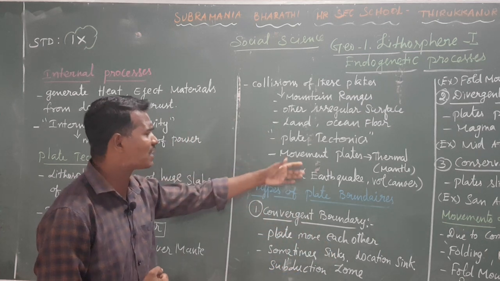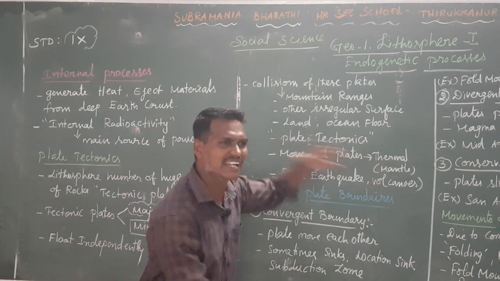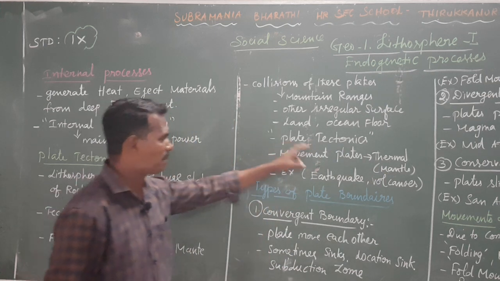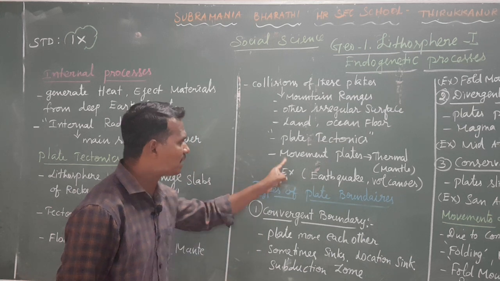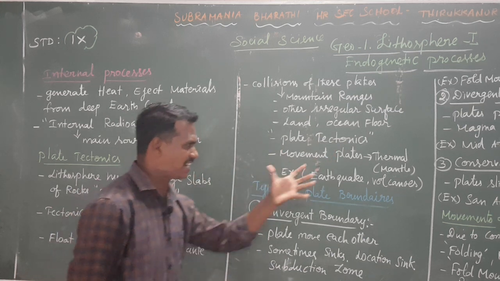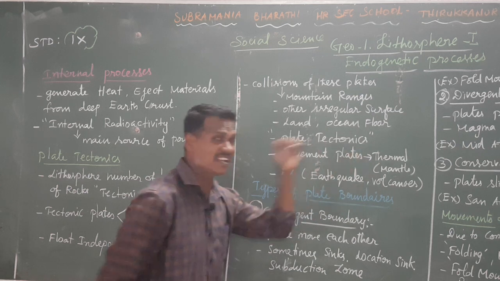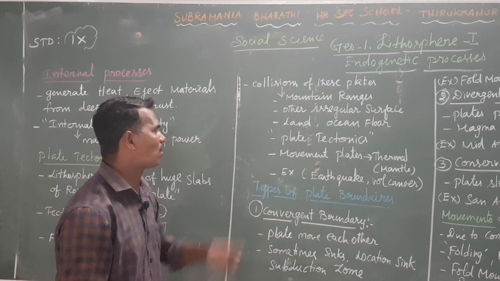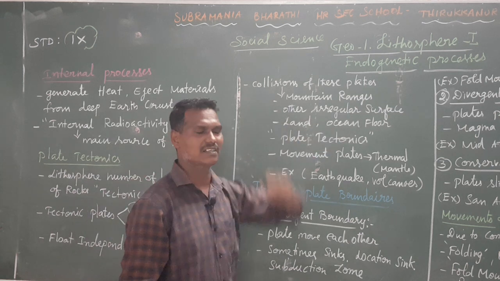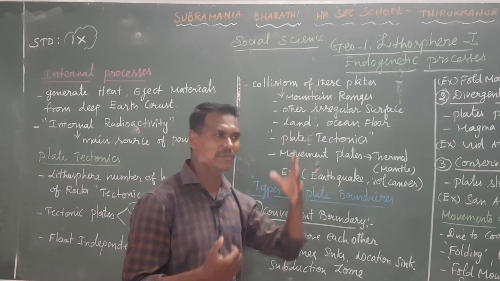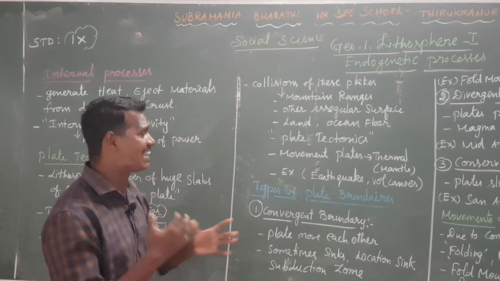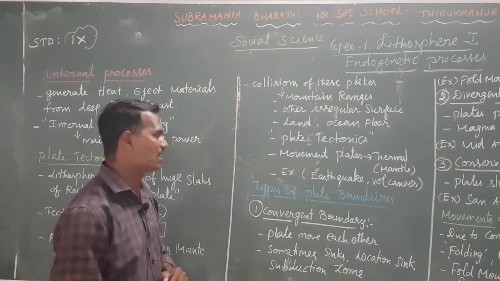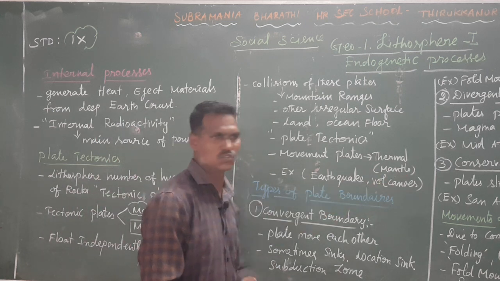So what do we get from this plate tectonic movement? From the mantle we get thermal energy. Do you understand what plate tectonics is? I said that by the movement of plate tectonics, thermal energy is generated from the mantle. So what is the best example for plate tectonics? Earthquakes and volcanoes.